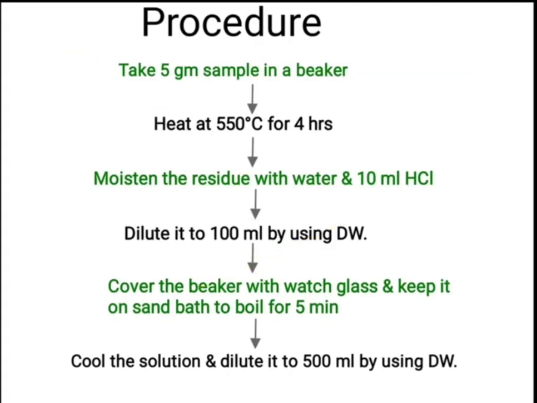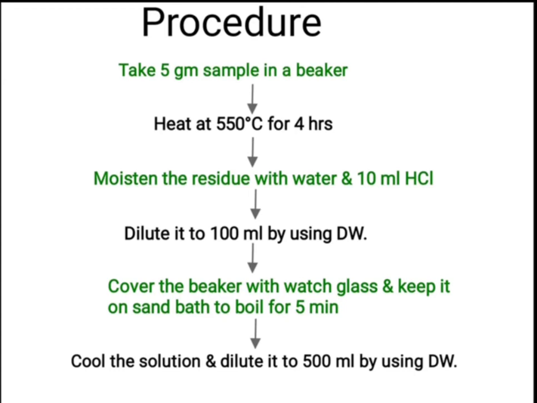Now the actual procedure is here. Initially take 5 gram of sample into a 100 ml beaker. Then put the beaker on an electrical furnace and heat up to 550 degrees Celsius for 4 hours.